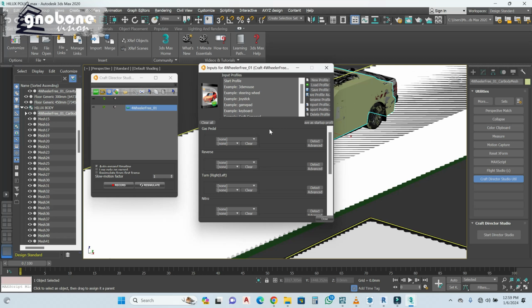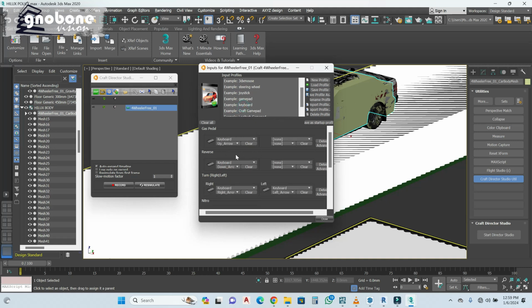We hit this. So this is essentially we're trying to set the controls. So we're gonna use keyboard. We don't have a joystick or a gamepad. So it's just like basically playing a video game. So let's hit the keyboard. Double click on it. So it gives it the directions: up arrow, down arrow.